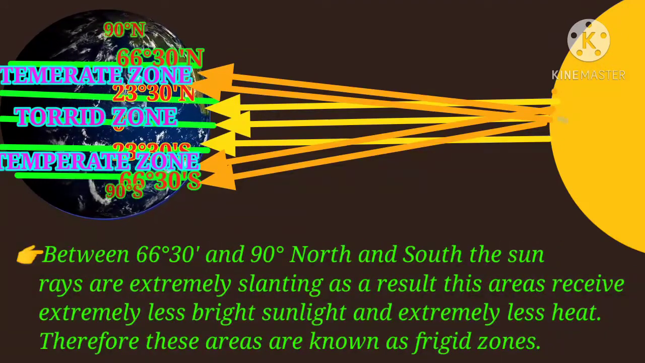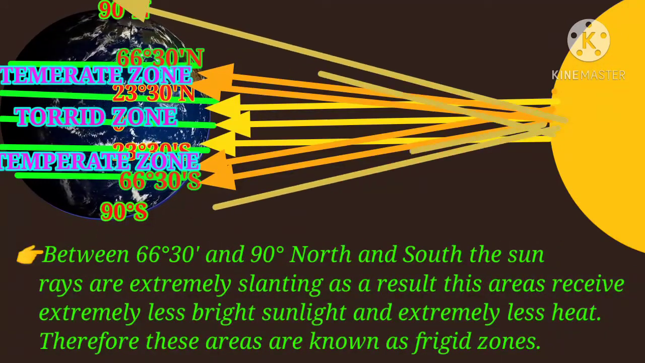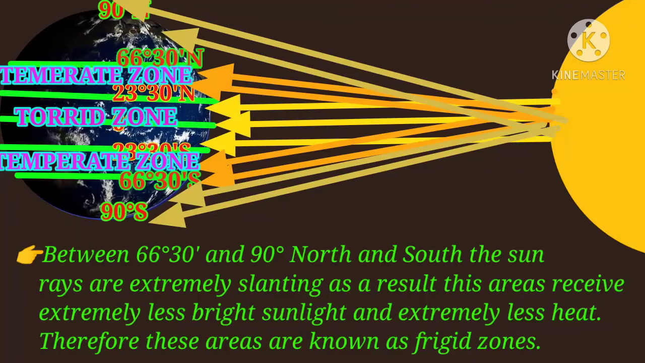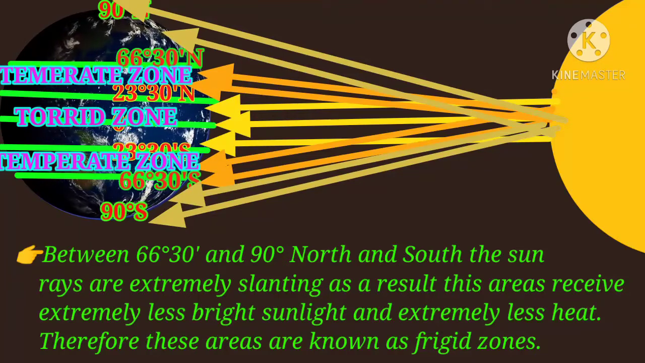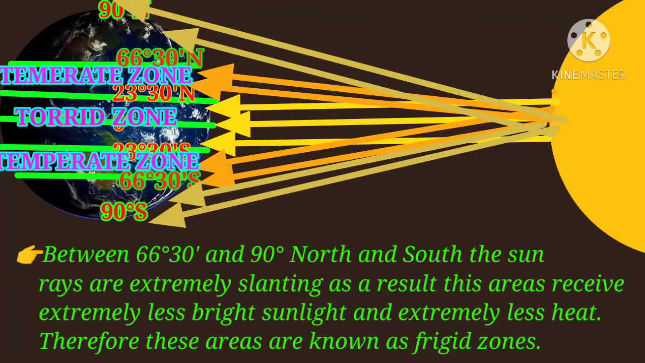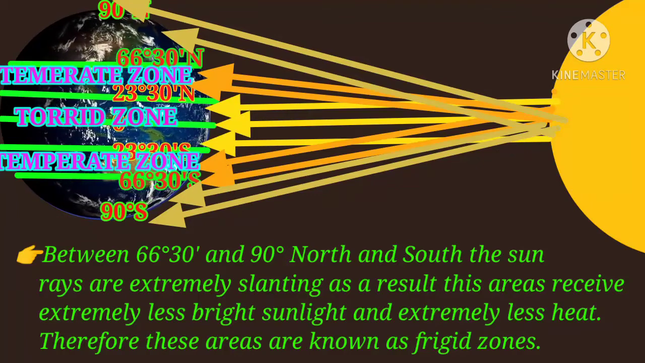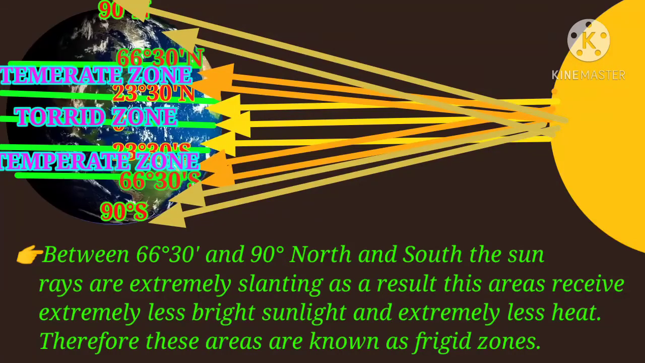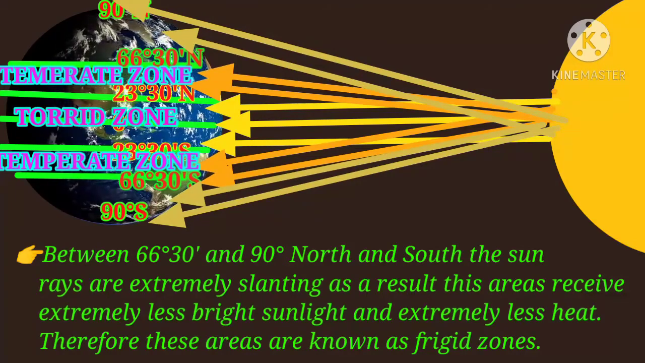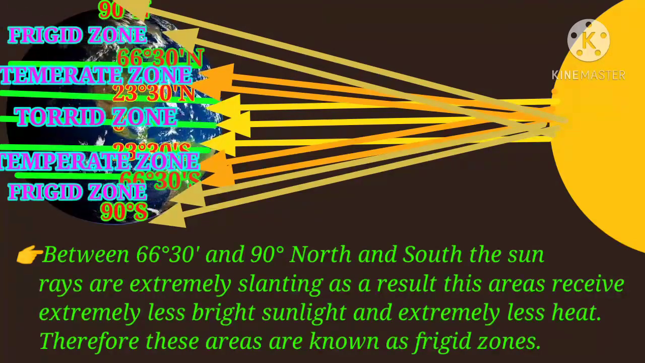Between 66 degree 30 minutes and 90 degree north and south, the sun rays are extremely slanting. As a result, these areas receive extremely less bright sunlight and extremely less heat. Therefore, these areas are known as frigid zones.